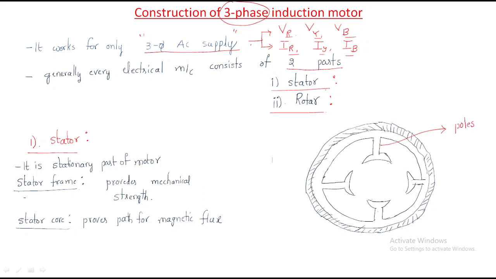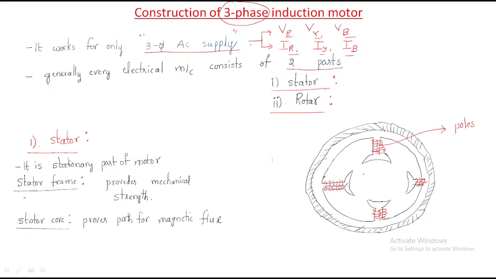Poles are useful to provide the winding. These poles consist of windings like this. The windings have a direction, and using that direction, poles can be divided.